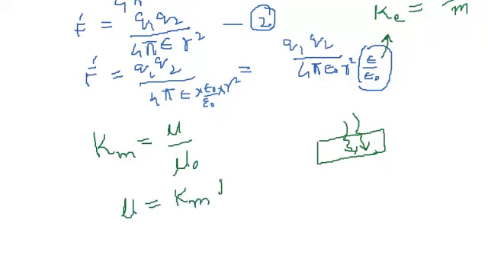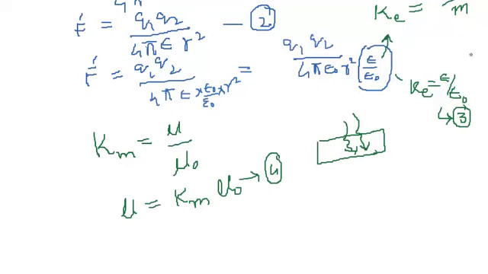This is another equation, let's say equation number 4, and K sub e is equal to epsilon divided by epsilon naught, which is equation number 3. Sorry for the inconvenience.